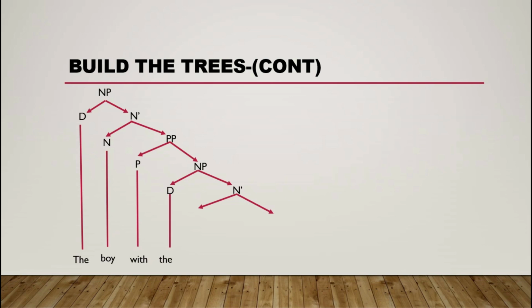adjective, down lines we have "blue", and N stands for noun. Down line we use "school uniform". So: the boy with the blue school uniform.